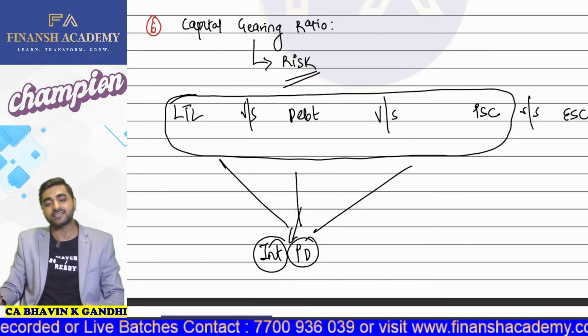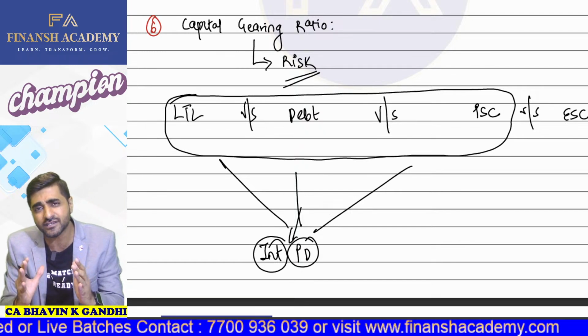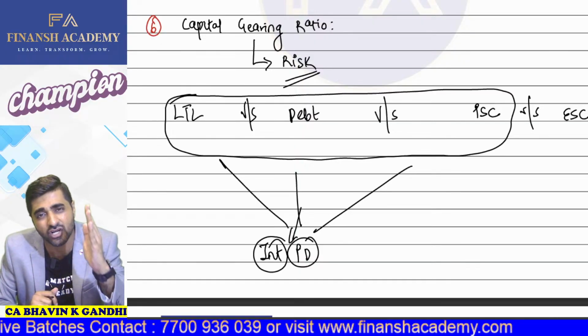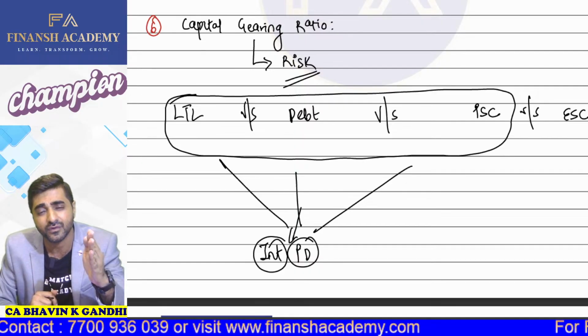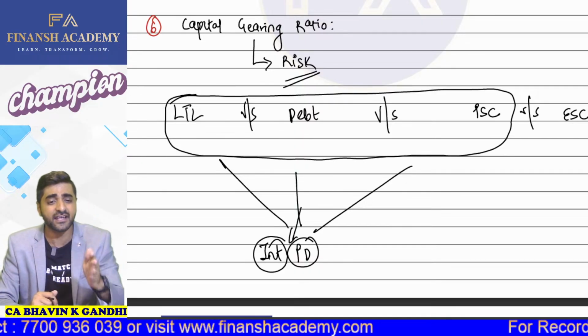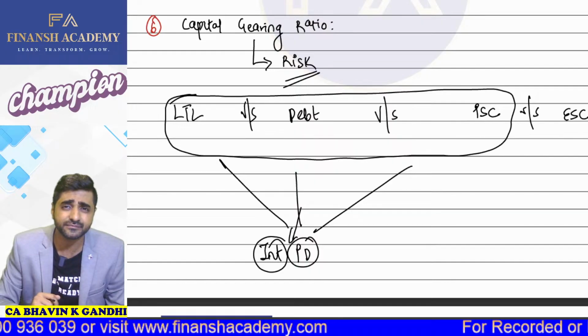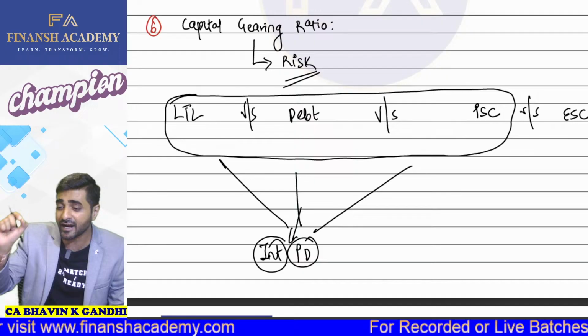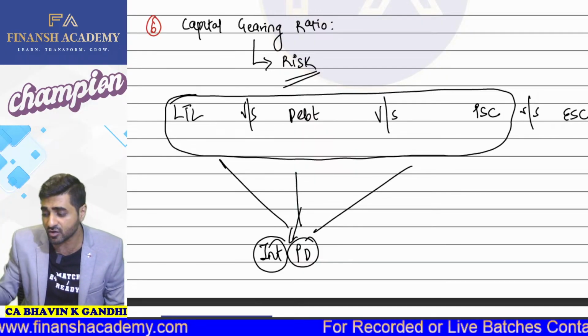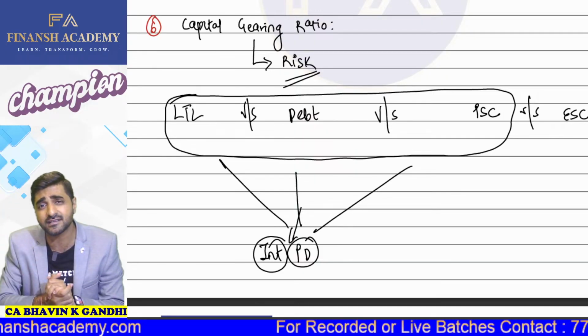So what I'm trying to make you understand here is that every source is going to bear some cost. Come on, yes or no? Yes, sir. It's going to bear some cost. And guys, if it is your fixed cost, then don't you think that there is some kind of risk which is involved in the business? Come on, yes or no? Yes, sir. What kind of a risk?